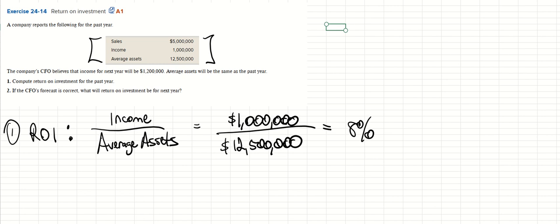Now, as far as determining whether this is a good thing or a bad thing, or a favorable or unfavorable percentage, it all depends on the company's goals, what they were expecting as an ROI from a specific investment. If they were expecting a 12% ROI from a specific investment, but we see that it's 8%, then they were unsuccessful.